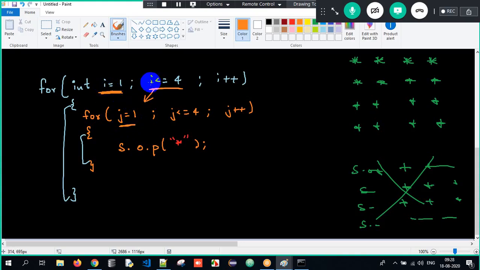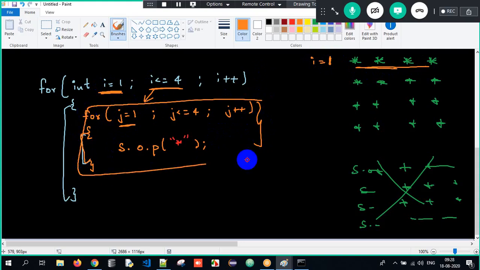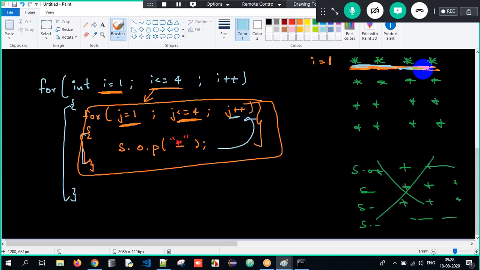So see here guys, i value is 1. It means row 1. And what is the output of this entire for loop? This output of entire for loop is to print one row. Correct? One row is printed. See, if you want, you can cross it. j is 1. Is j less than or equal to 4? Yes. Print star space. Star space printed, again goes back, j plus plus, j is 2, star space, star space, star space. 4 times I'm printing stars.